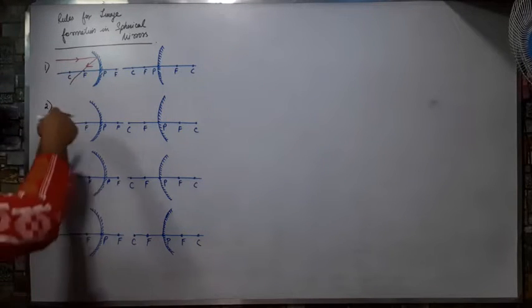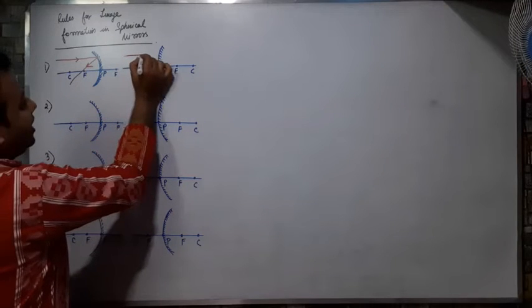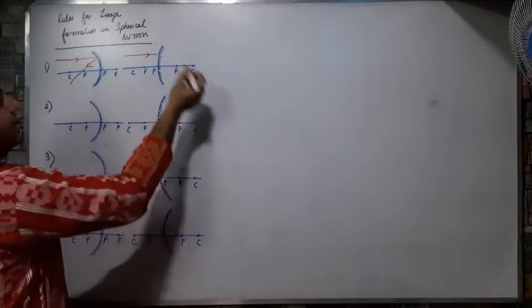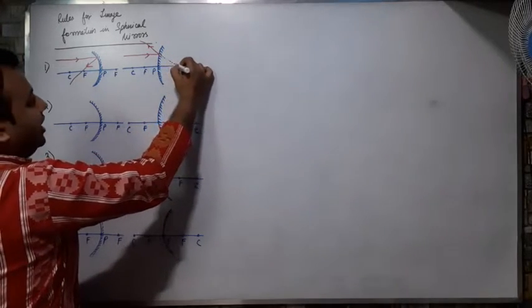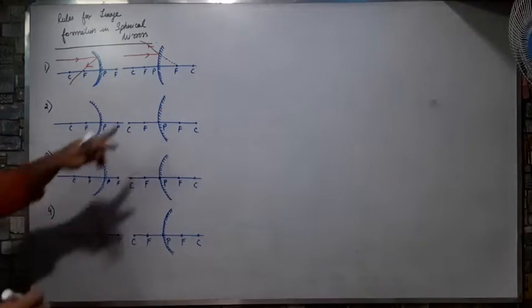But in this case, whenever a parallel beam of rays comes, it diverges, it goes up in a virtual manner, but still it is pointed towards F.